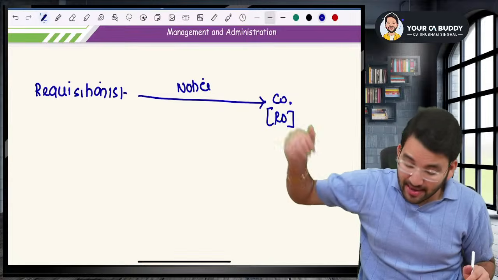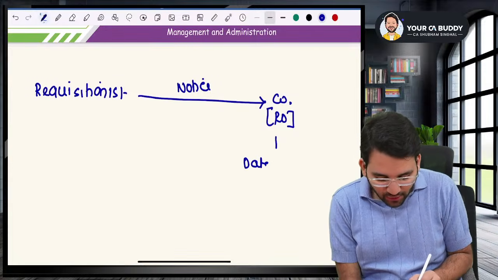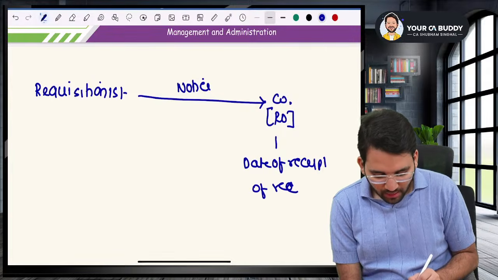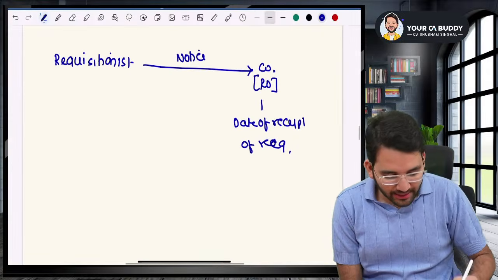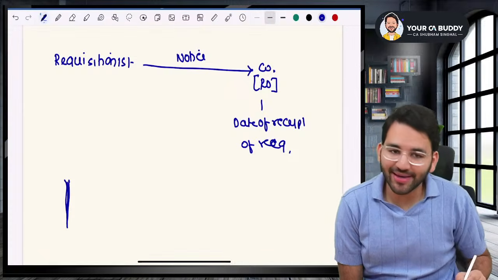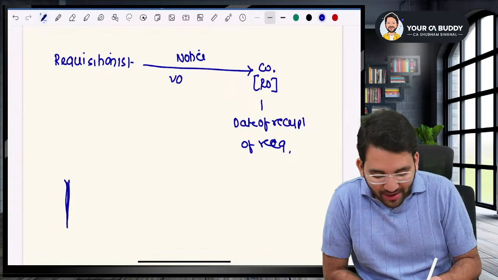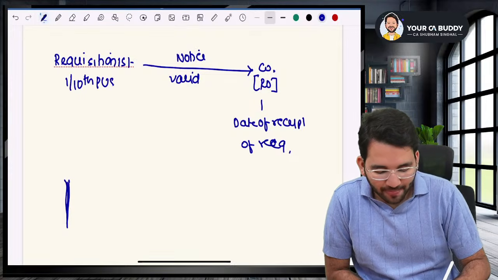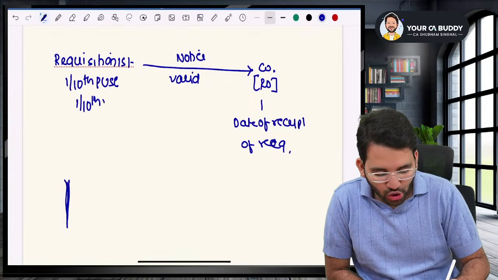Sir, the date is very important. This is the date of receipt of requisition. Now, what will happen, sir? From the date of receipt of requisition, when the requisition is received, first of all, it should be a valid requisition. Valid requisition as in 1/10 of paid up share capital or 1/10 of voting power should be there.